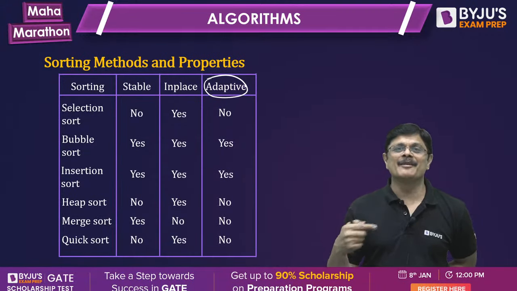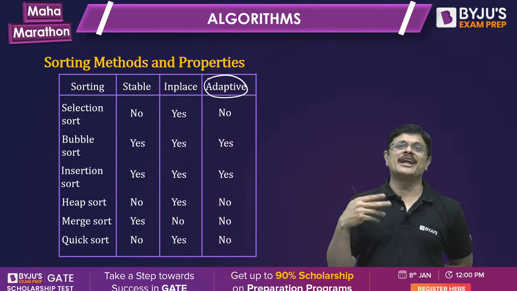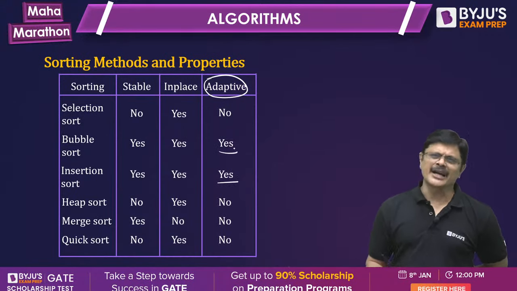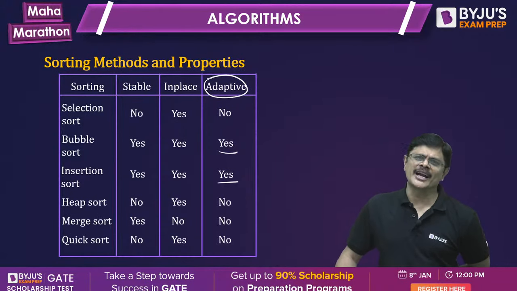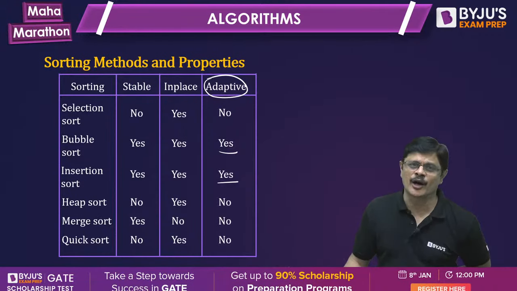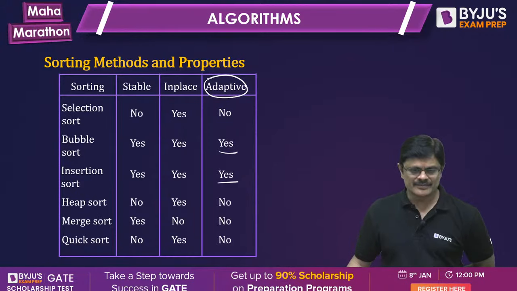Its complexity will be fast, sorting will be done faster. For example, insertion sort is adaptive. Bubble sort is also adaptive, my friends. Of course, one version of bubble sort is not adaptive, but you can make a small modification in the code so that even bubble sort can be made adaptive. But the other sorting algorithms are not adaptive.